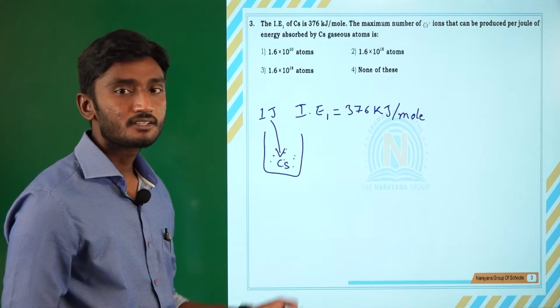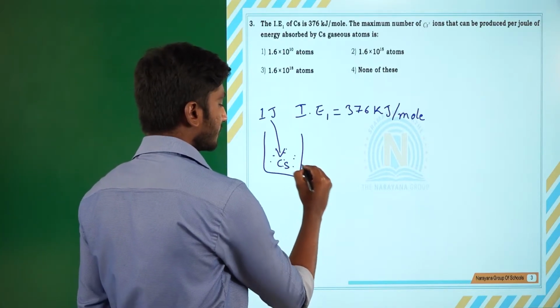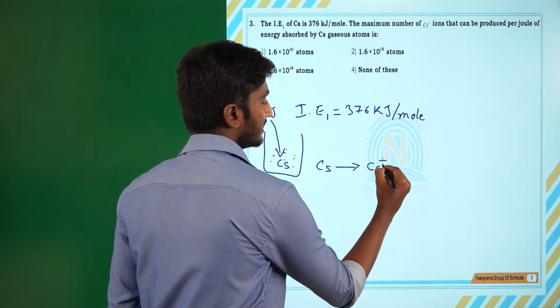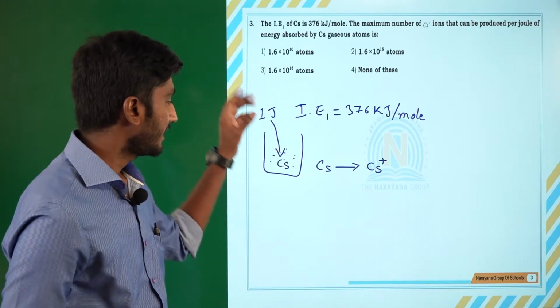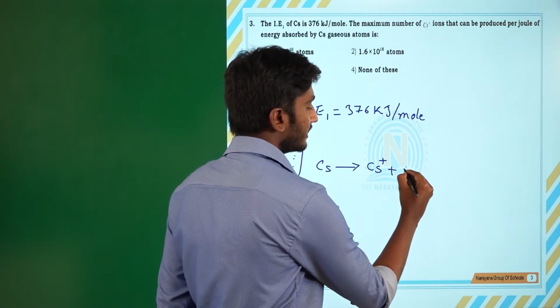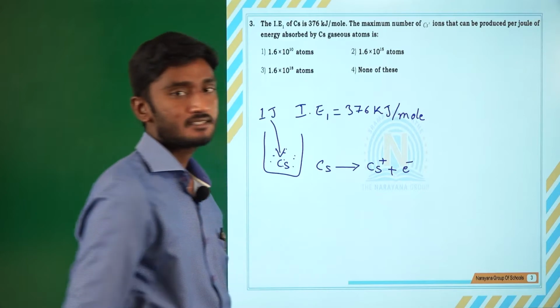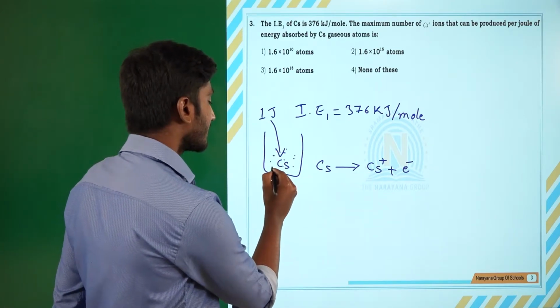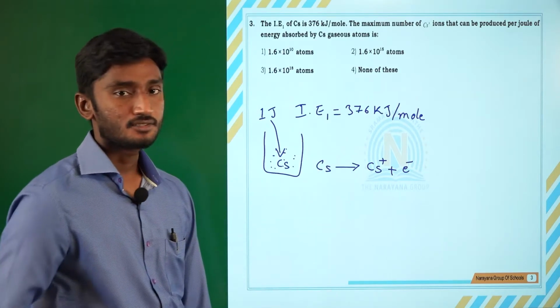By absorbing that energy, the cesium atom loses an electron and converts to a cesium plus ion, which means it is undergoing ionization. So how many cesium atoms can convert like this is what is being asked.